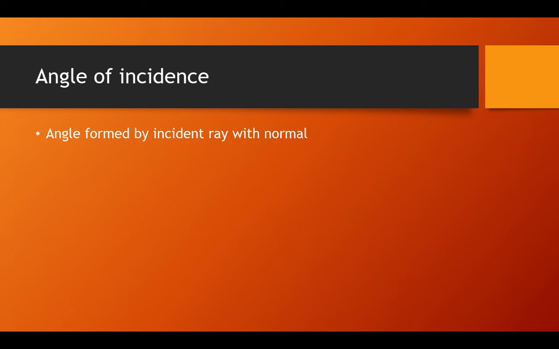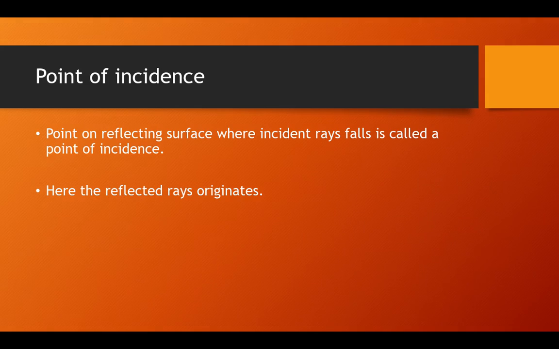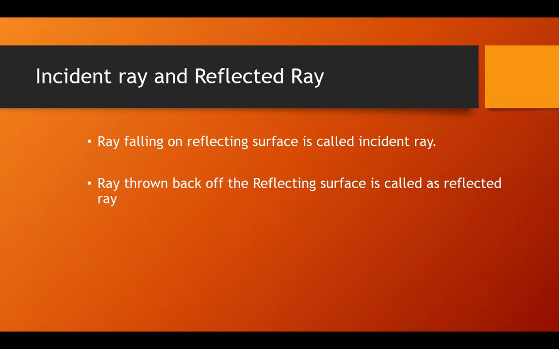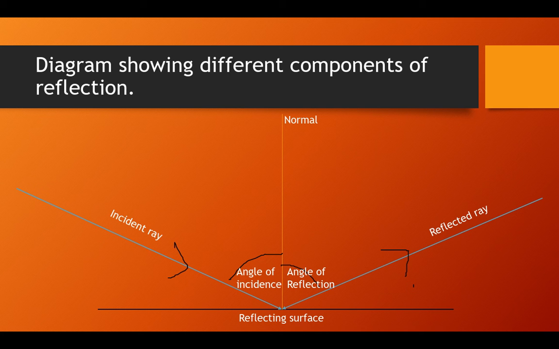Whatever the angle between the incident ray and the normal will be called the angle of incidence, and whatever the angle between the reflected ray and the normal will be called the angle of reflection. As I've already shown you, this is the angle of reflection and the angle of incidence.